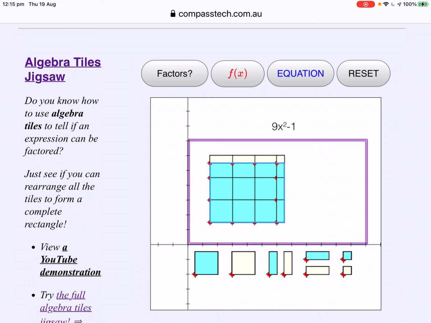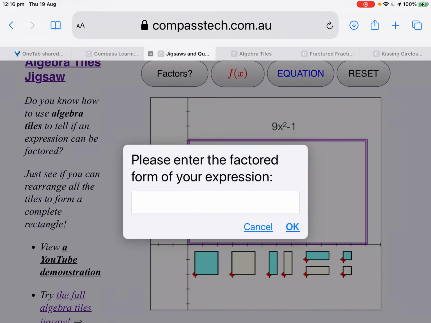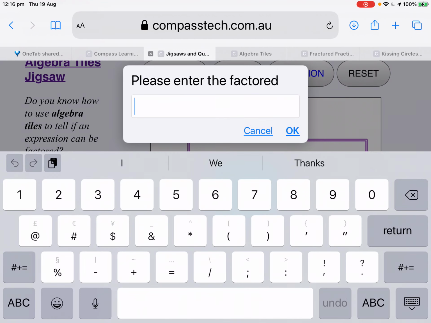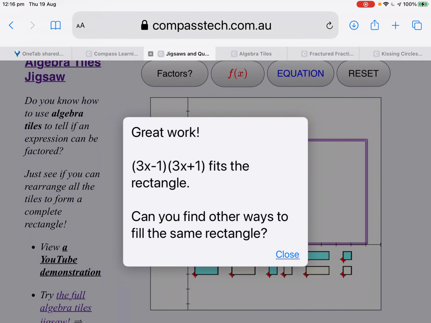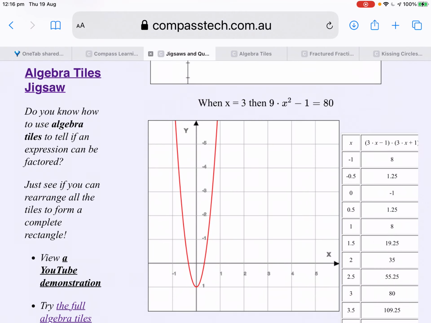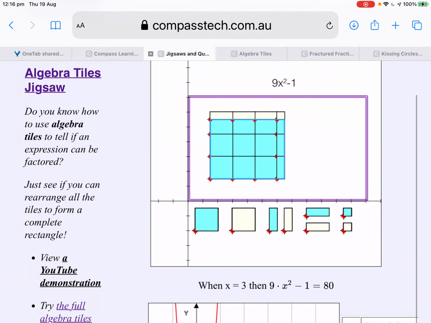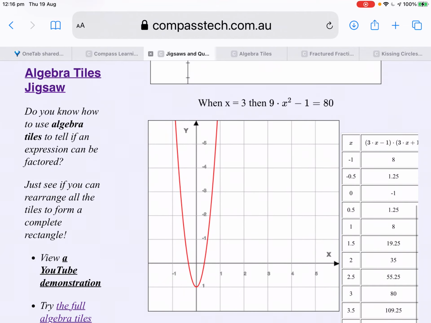Alright, so what have we got? On one side 3x plus 1, on the other side 3x minus 1. Not surprising. Can you see how that's easily readable from the diagram? So for students learning about factoring quadratics, this is gold. Okay, linked to the Algebra Tiles representation, of course, the graphical and table of values.